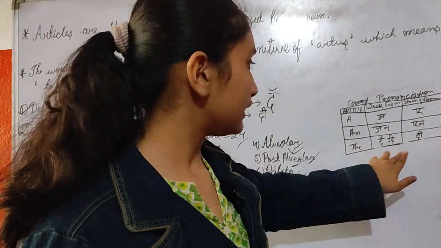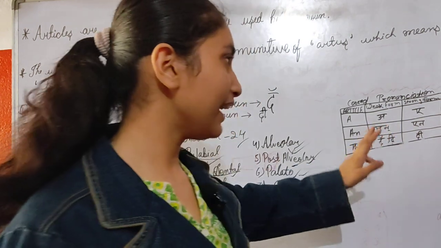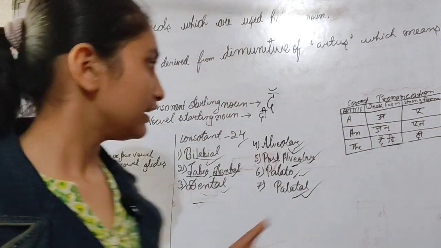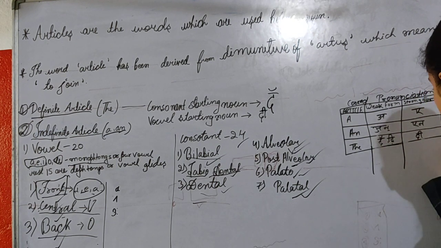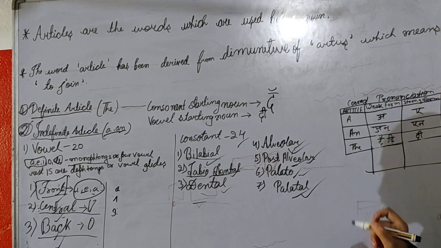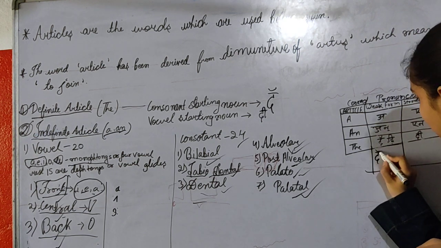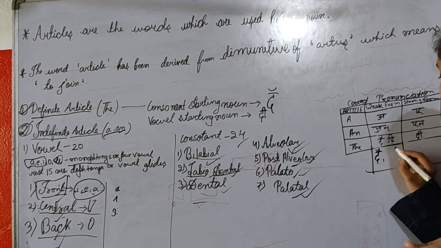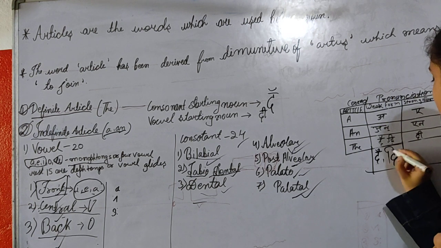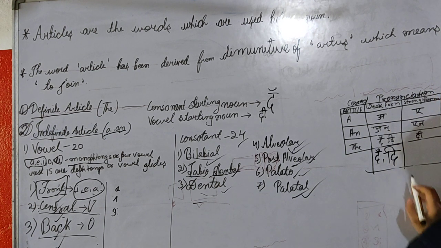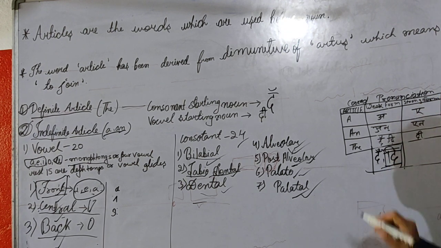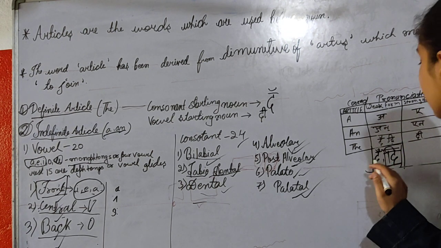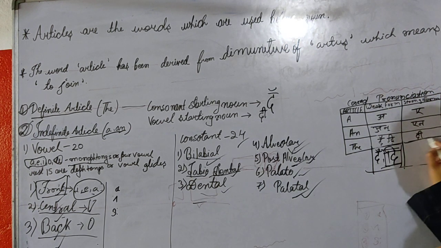The, the and the are the weak form of the English. Here you have noticed one thing, that when I have written weak form over here, then there are two weak forms. First one is the, and second one is the which has छोटे ई की मात्रा. Okay. Then this छोटे ई की मात्रा is the weak form of the. And what is the strong form? The with बड़ी ई की मात्रा.